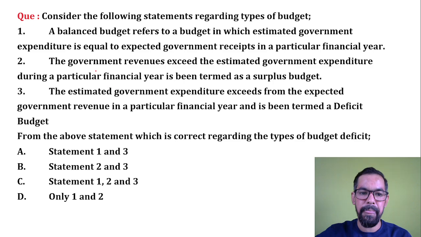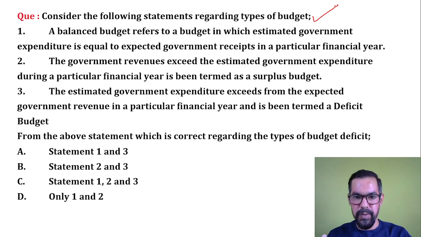Next one, consider the following statements regarding the types of budget. So majorly we have three types of budget. One is surplus, when your expenses are lesser than your income, that is called a surplus budget. So when your income is greater than your expenses. Balanced budget is when income is equal to expenditure, and deficit is when your income is lesser than your expenditure.